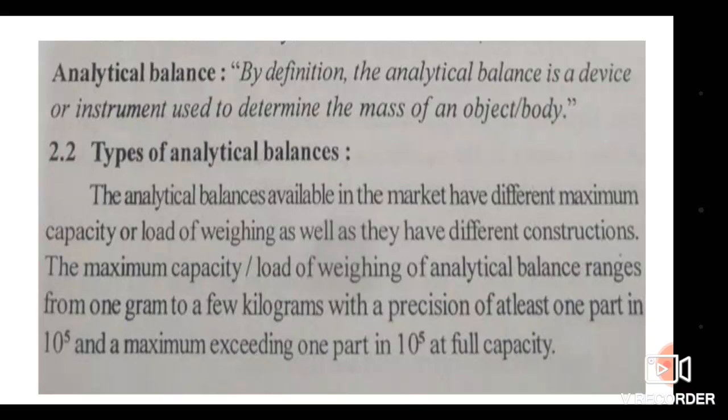The maximum capacity or load of weighing of analytical balances ranges from 1 gram to 5 kilograms, with a precision of at least 1 part in 10 to the power 5, and maximum exceeding 1 part in 10 to the power 5 at full capacity.